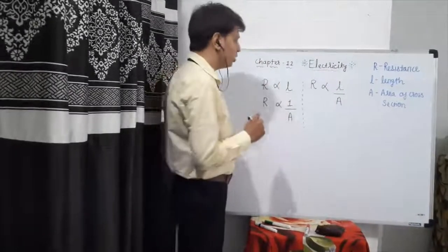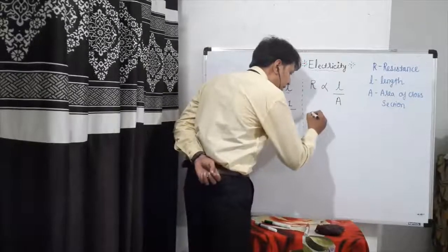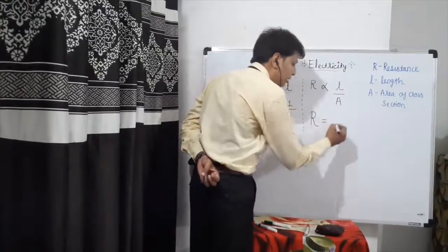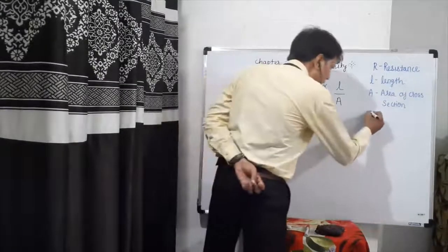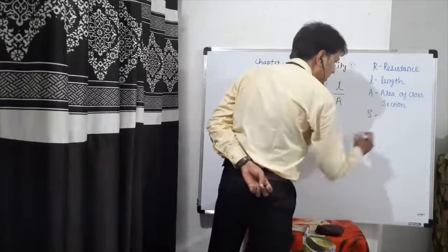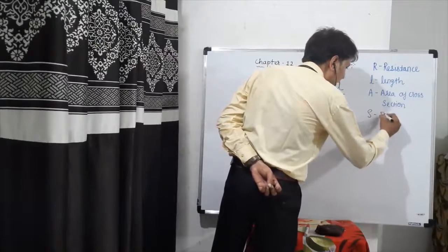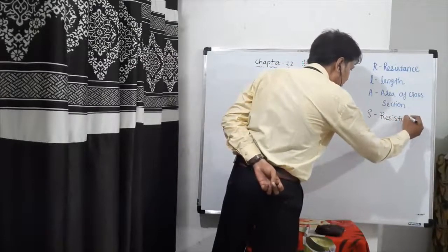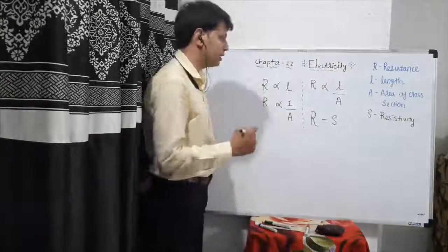Now I am going to take out the proportionality sign, and resistance will be equal to rho. This rho symbol is the proportionality constant, but it is also known as the resistivity of a material, which is the characteristic of the material itself.